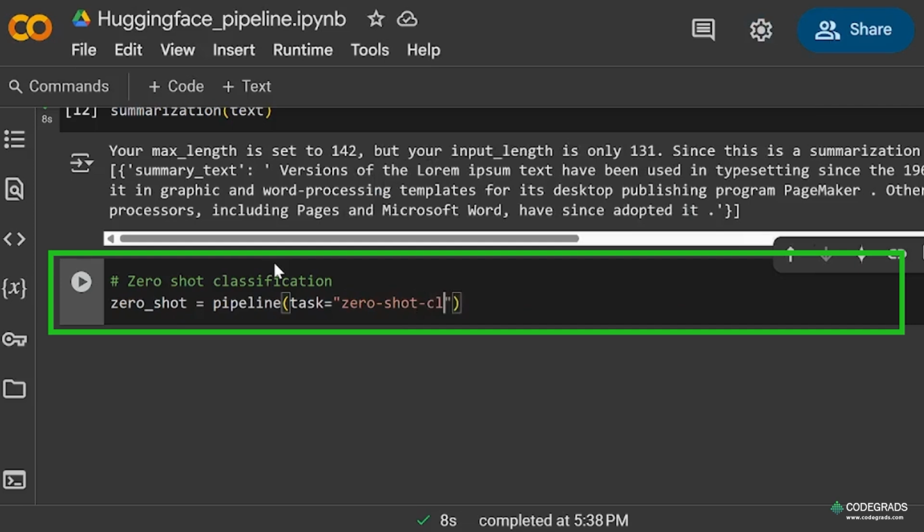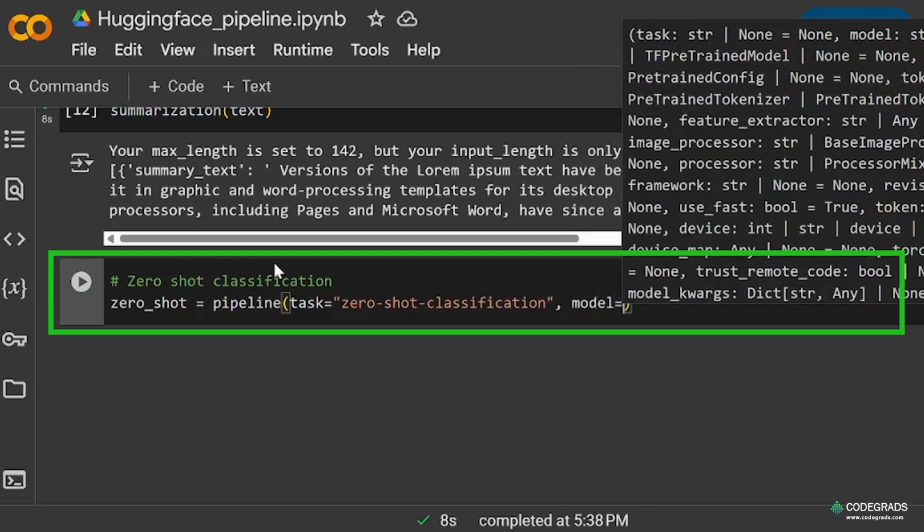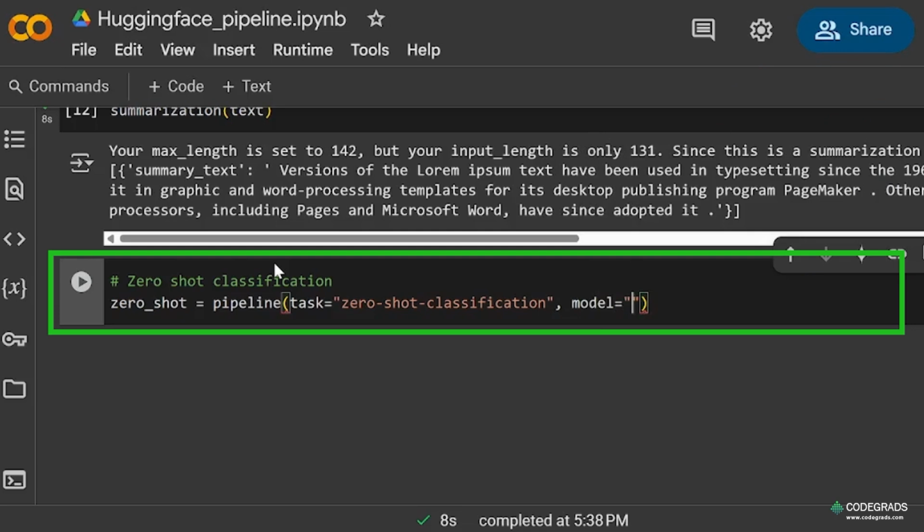In zero shot classification, we are basically classifying with different labels we assign. We'll try to classify data or text to find which label defines this text. By examples, you will understand. For the model, we'll use the Facebook one.